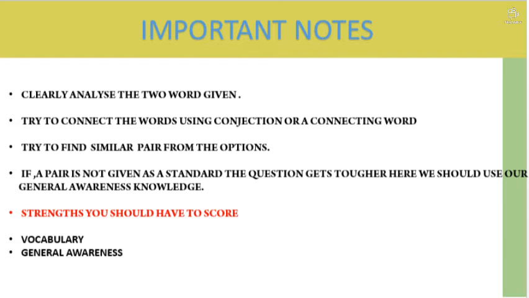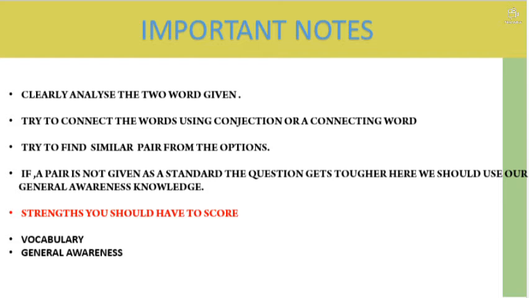Okay, but man and car. We can connect them as: car is driven by the man, or car is owned by the man, or a man in the car. So we just have to use a conjunction. Try to connect the two words using a conjunction or connecting word suitable in the circumstances, and then try to find the similar pair from the options.